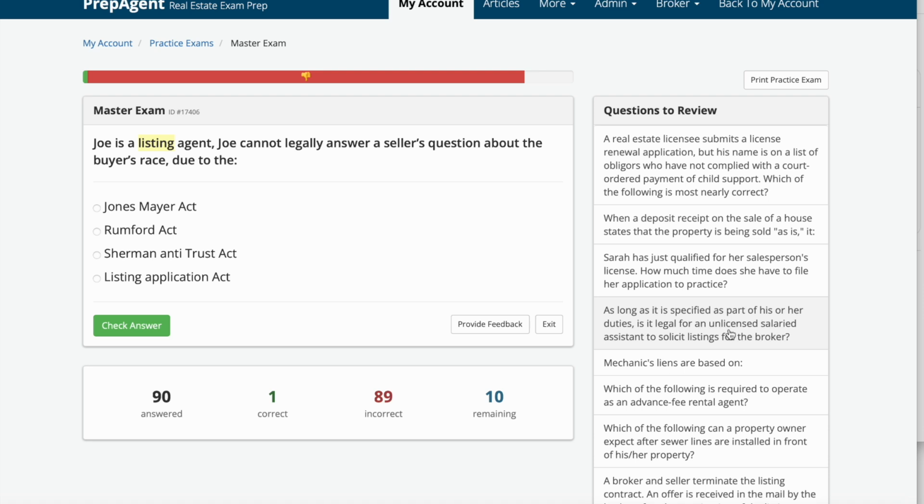Joe is a listing agent. Joe cannot legally answer his seller's questions about the buyer's race due to the A, Jones-Mayer Act, B, Rumford Act, C, Sherman Antitrust Act, or D, Listing Application Act. And the answer is